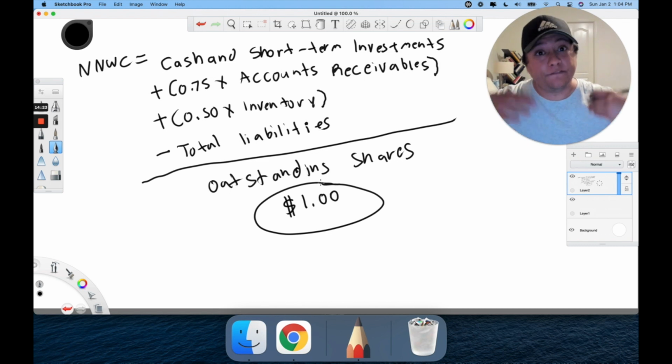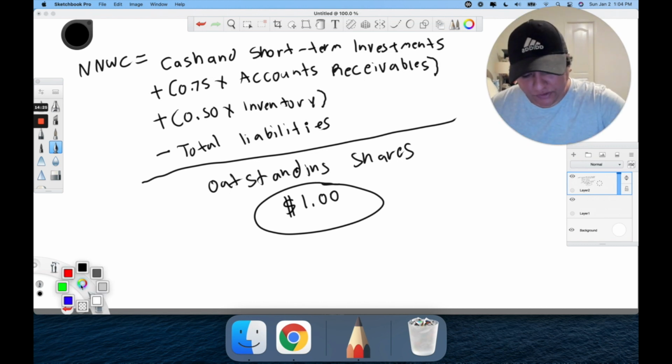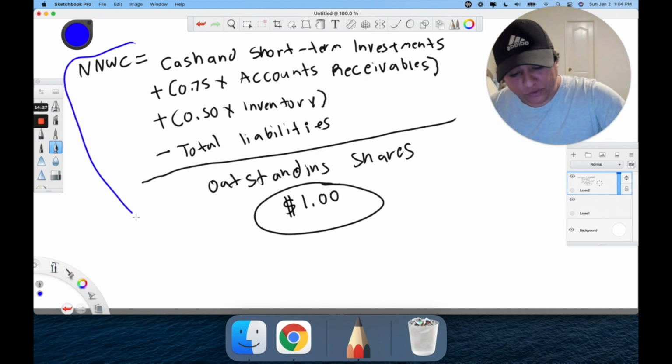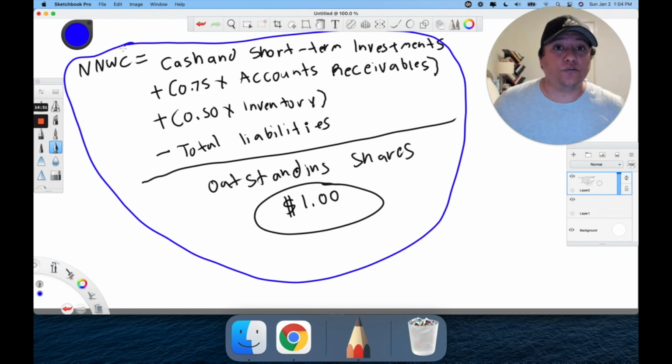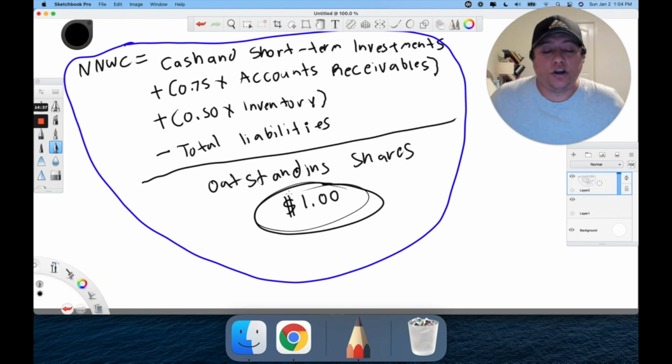So once you finish with this equation, which again might not make sense right now, it might be confusing, or maybe you understand it, but we'll go over a live example. Now you want to know if you should buy the stock. Well, if the stock is worth $1, you're not going to buy it for $1. You want to buy it at a margin of safety. That's when you multiply by 0.6666.